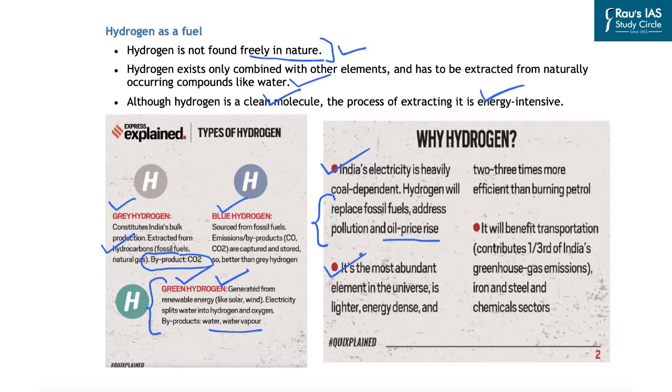Plus, if you burn hydrogen as a fuel, it is 2 to 3 times more efficient than burning petrol. Further, it can have a boost for India's transportation sector, especially in the sectors like iron, steel and chemical sectors, because these contribute to about 1/3 of India's greenhouse gas emissions. So that is how a key role can be played by hydrogen as a fuel or as a clean fuel.